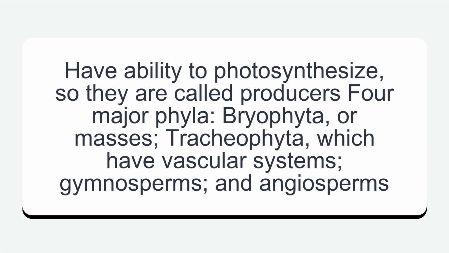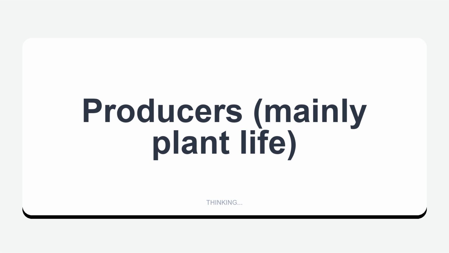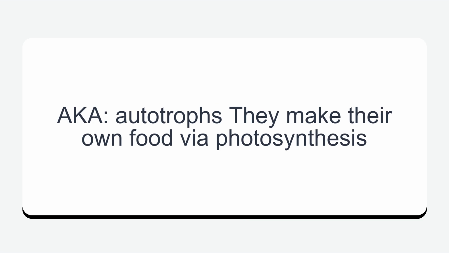Four major phyla: Bryophyta, or mosses, Tracheophyta, which have vascular systems, gymnosperms and angiosperms. Producers, mainly plant life, aka autotrophs. They make their own food via photosynthesis.